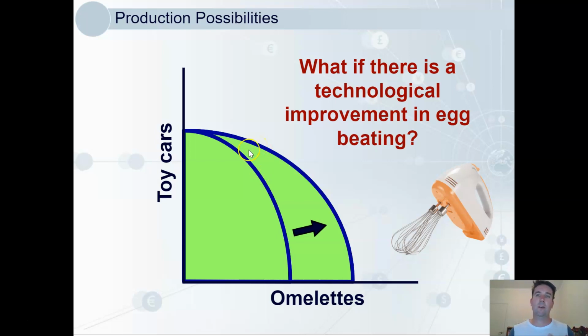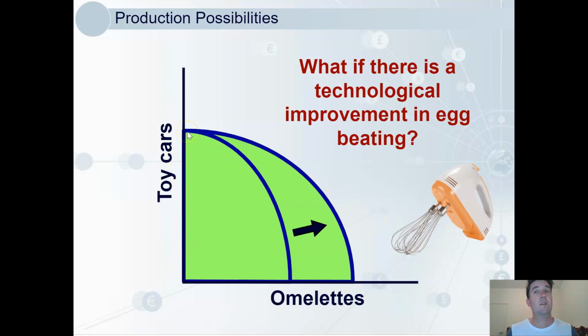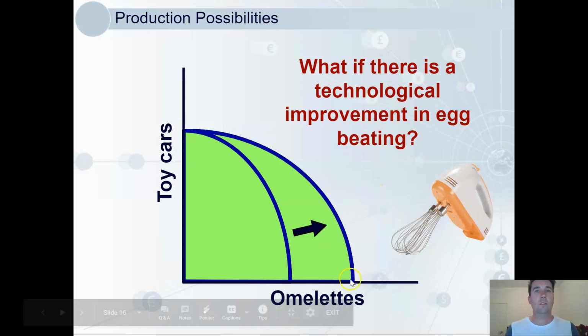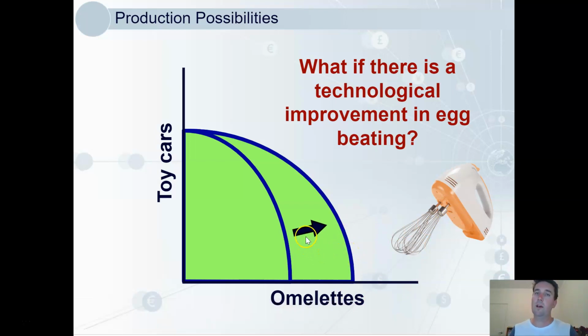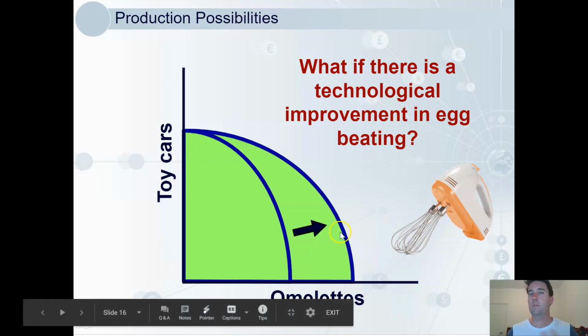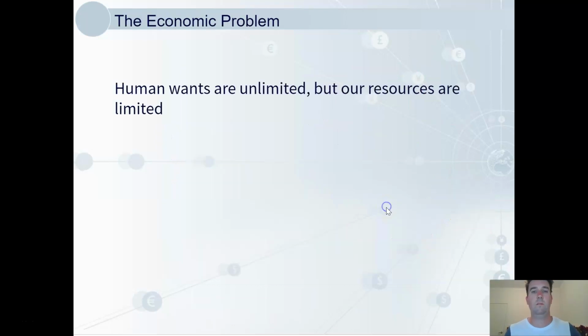What we need to consider is that on the y-axis, where all resources are devoted to toy cars, we can't make any more than before. Introducing electric egg beaters does not make us better at making toy cars. Whereas on the x-axis, when all resources are devoted to omelettes, the egg beater does help us. We can make more. So we'll be going through lots of these examples in class to help us all get up to speed. I know a lot of you have seen this before, but that's fine. That's good even.